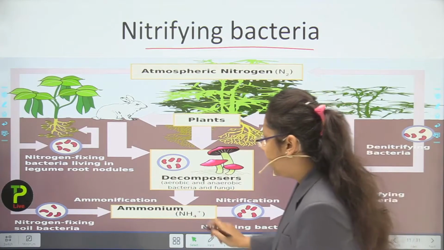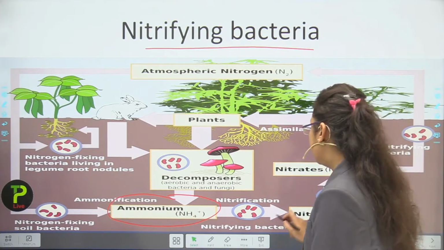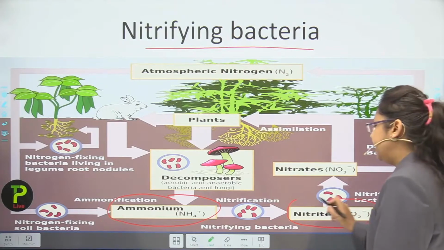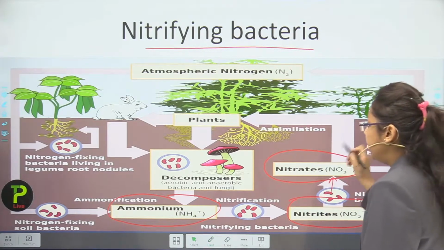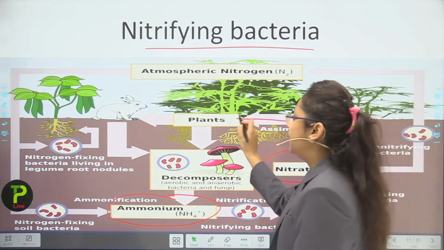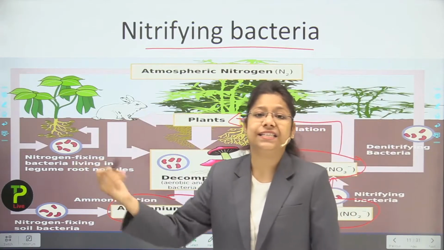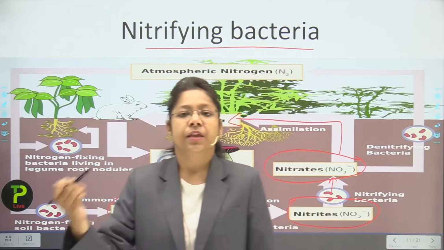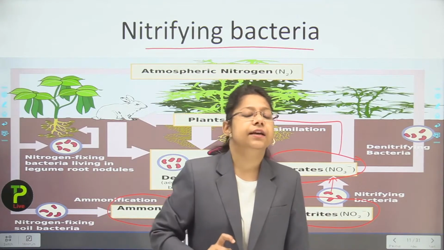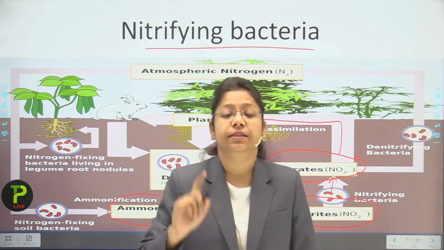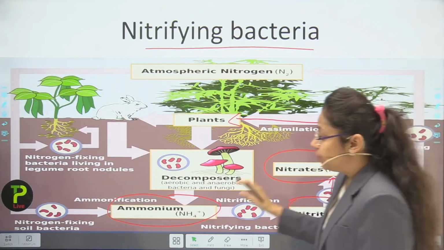So you can see here the ammonium ion is formed. And after this, what will happen, students? This is converted to nitrites, and then nitrites are converted to nitrates, and then nitrates are assimilated by the plants. So you can see here that the nitrogen which is present in the highest amount in our atmosphere is consumed by the plants in the form of nitrates, and these nitrogen fixing bacteria convert the nitrogen into nitrates through these processes.